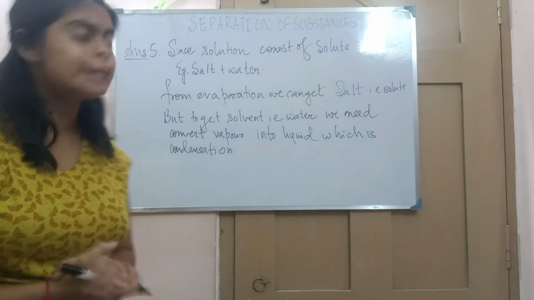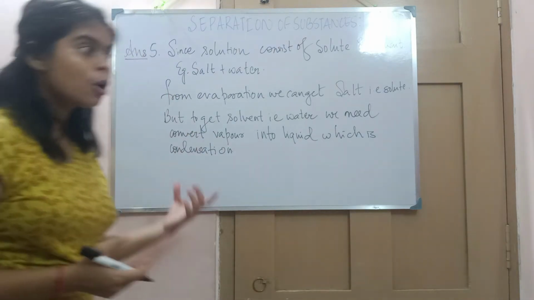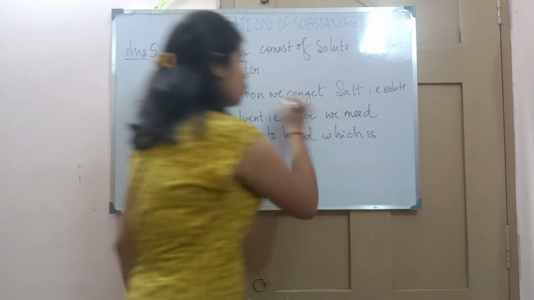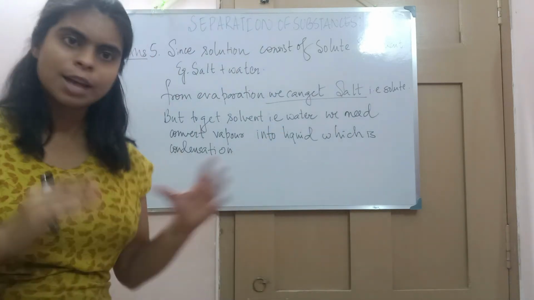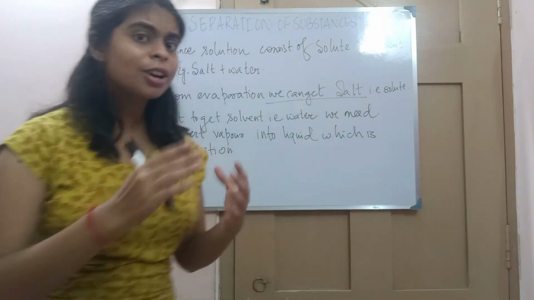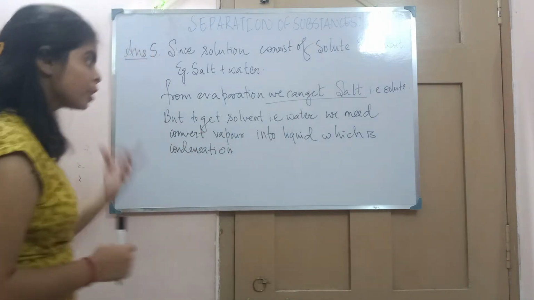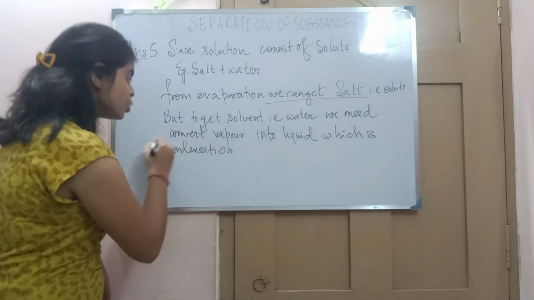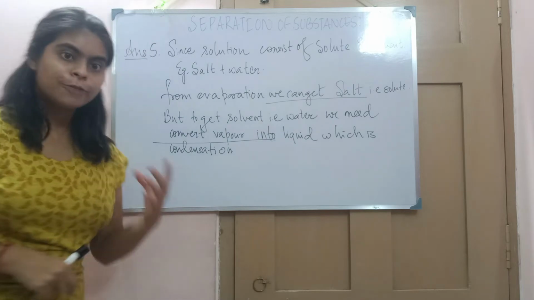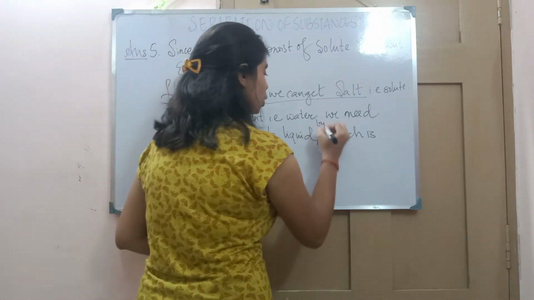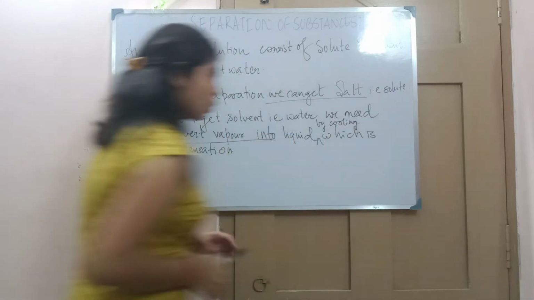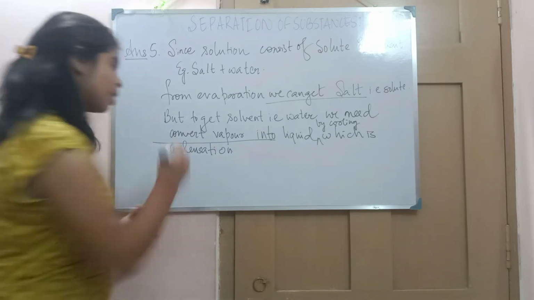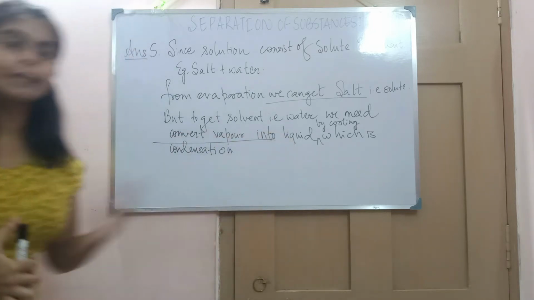then we need both evaporation and condensation, because in evaporation the water gets converted into vapor, and from there we get salt, that is the solute. We have got the solute, but in this process we are not getting water. In order to get the solvent, that is water, we need to convert the vapor into liquid by cooling. The name of this process is what? Converting a vapor into liquid is condensation.